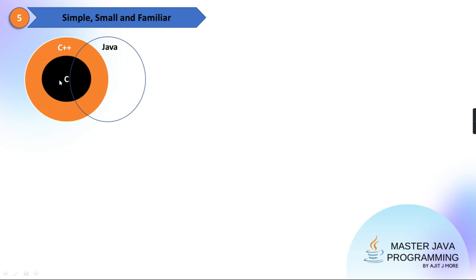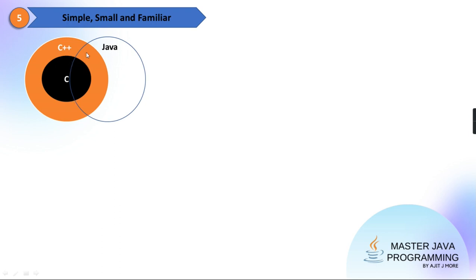There are tools through which you can see that every C++ program is converted into C. So every C++ is a C, but it has some extra features also. So you can say C++ is a superset of C. Everything in C is there in C++. But Java is neither a superset nor a subset of these languages.